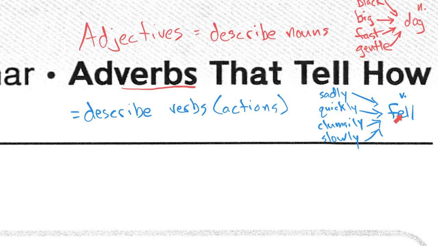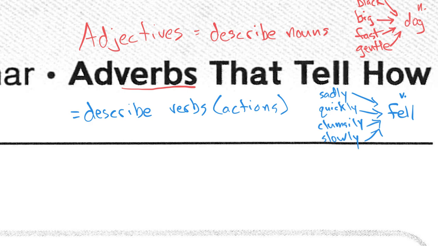So if you fall down, fell is a verb. I can describe how somebody fell. I could say they sadly fell, they quickly fell, they clumsily fell, they slowly fell. If I'm describing an action, that's an adverb. If I'm describing a noun, that's an adjective. That's the difference. Describing action versus describing nouns.